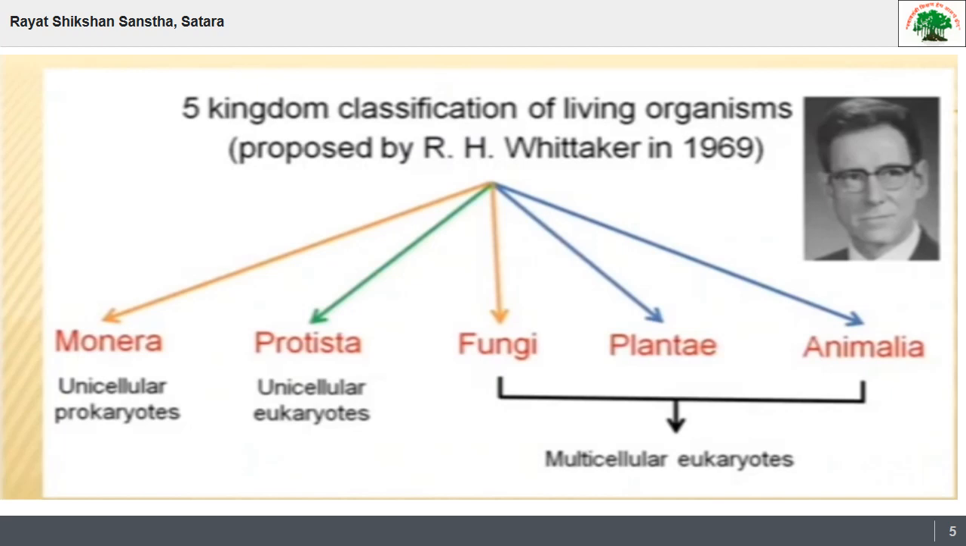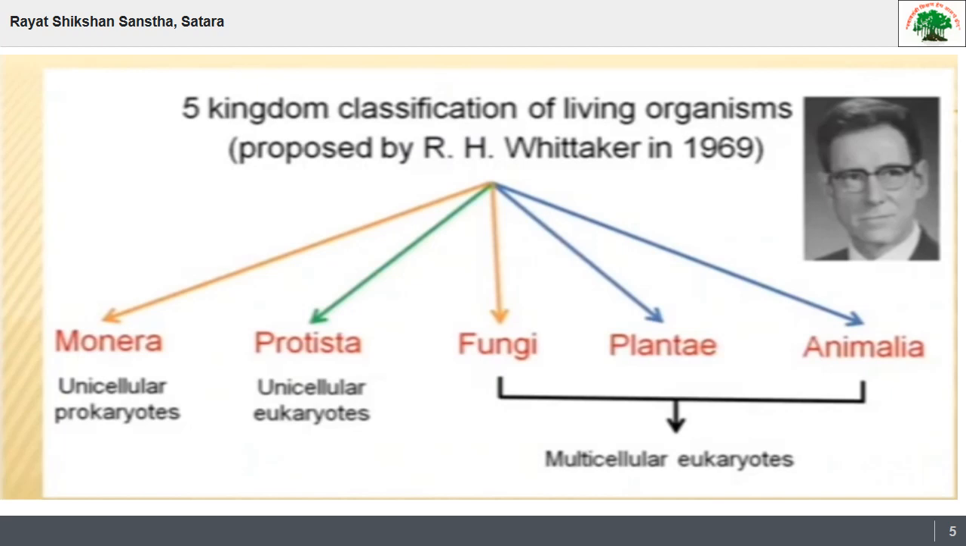Then the second kingdom, that is kingdom Protista. This kingdom Protista includes the organisms which are unicellular. Here unicellular means a single cell is present. And eukaryotes means advanced type of cell, that is eukaryotic cell is present. So kingdom Protista includes unicellular eukaryotic organisms, for example Amoeba.